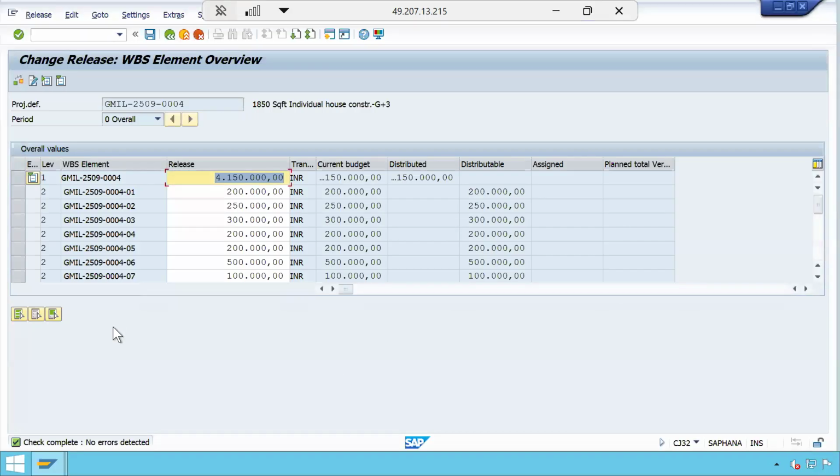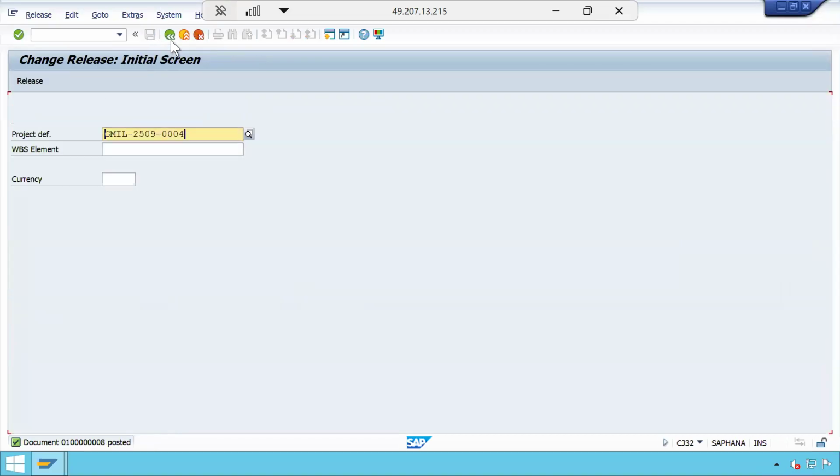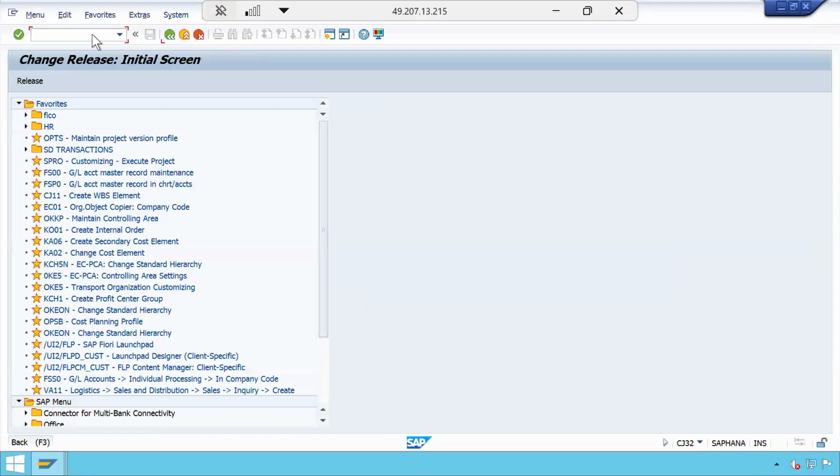Okay, so check completed, no errors detected, save it. Now see, one more document number generated. Whenever we performed original budget, one document number generated. Now whenever we performed release also, one more document number generated.